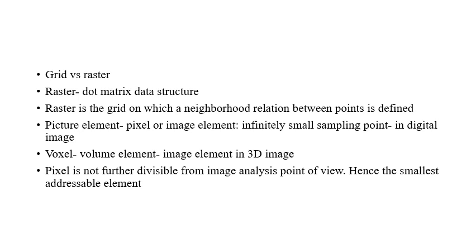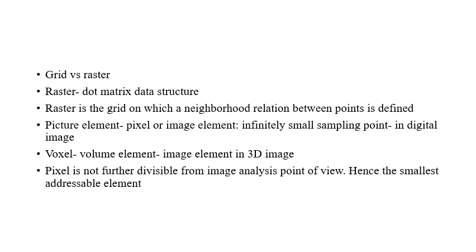We speak in an image in terms of grid, right, or a pixel. A pixel is the smallest addressable value in a digital image. A pixel, or picture element, is the infinitely small sampling point. Once we arrange the sampled points in the grid, the values we get at those sampled points are nothing but the pixels, right?